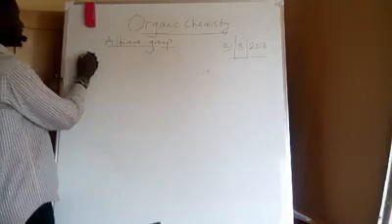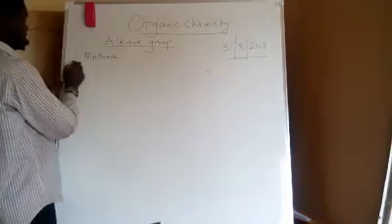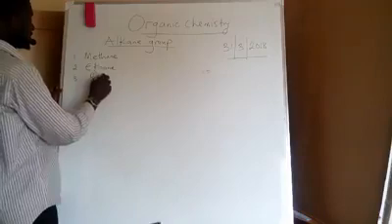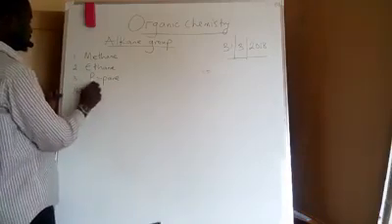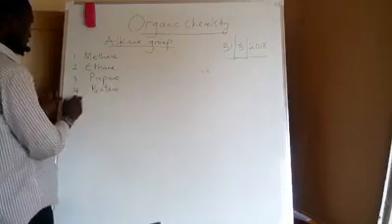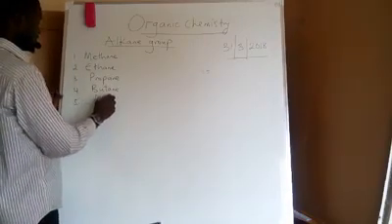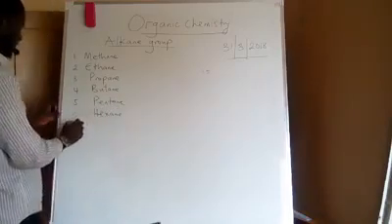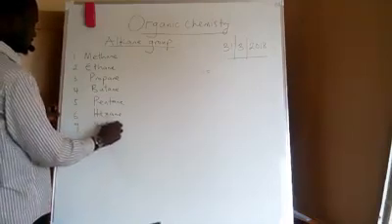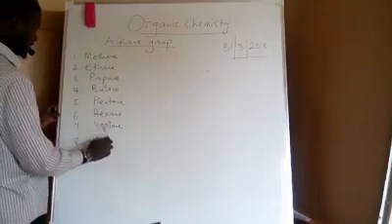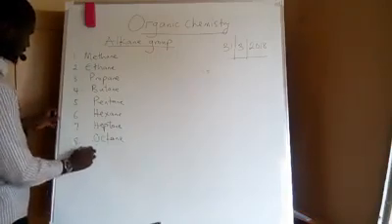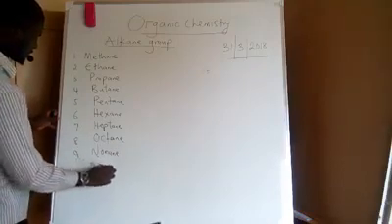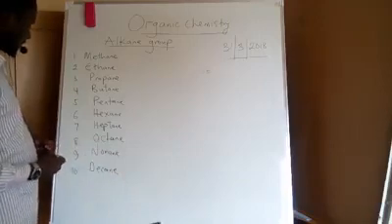The first one is called methane, the second ethane, the third propane, the fourth butane, the fifth pentane, the sixth hexane, the seventh heptane, the eighth octane, the ninth nonane, and the tenth decane. So these are the alkane members.